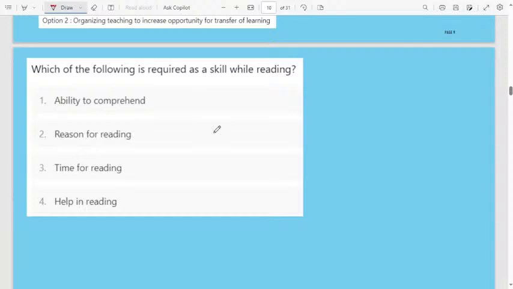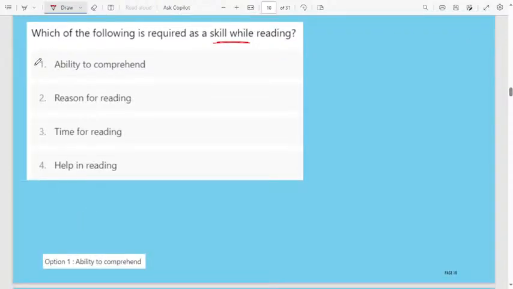Which of the following is required as a skill while reading? Which of the following is required? A skill while reading. Which one is important? Ability to comprehend. Second one, reason for reading. Third one, time for reading. Help in reading. The correct answer for this question is ability to comprehend.